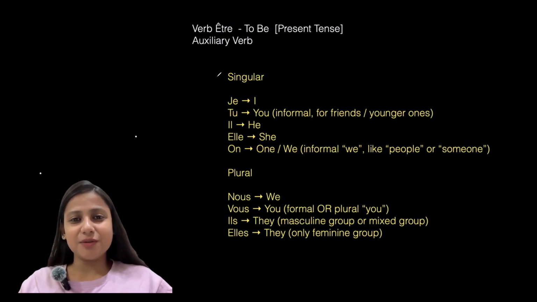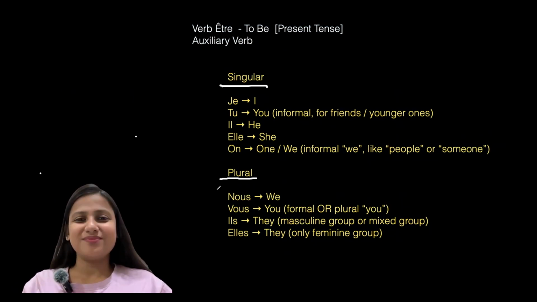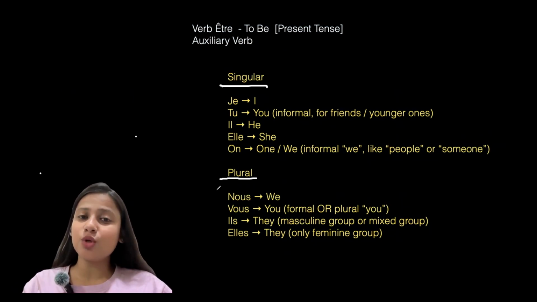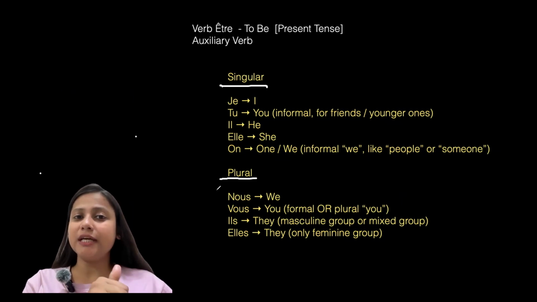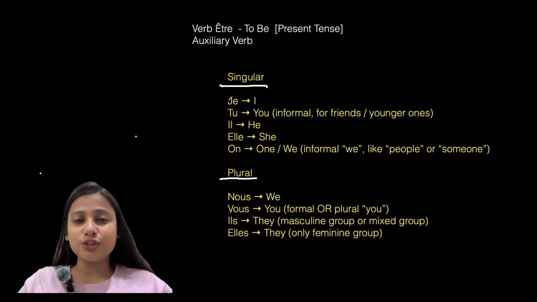Okay, here we are. I have divided subject pronouns into two parts: singular subject pronouns and plural subject pronouns. What are singular subject pronouns? It's obviously I, you, he, she, it. These are called singular subject pronouns. Now, how do you say I in French? It's je. Je. It is the soft sound je.